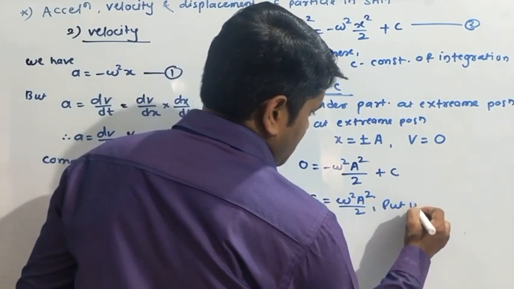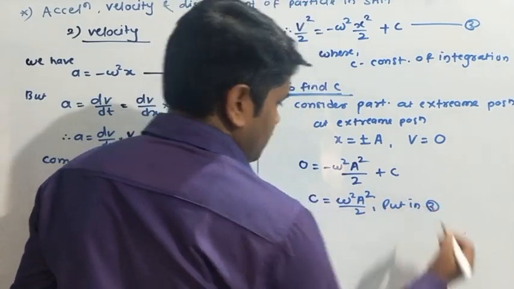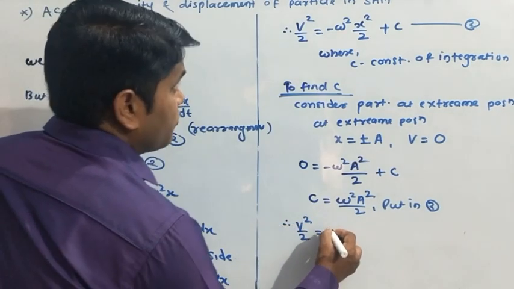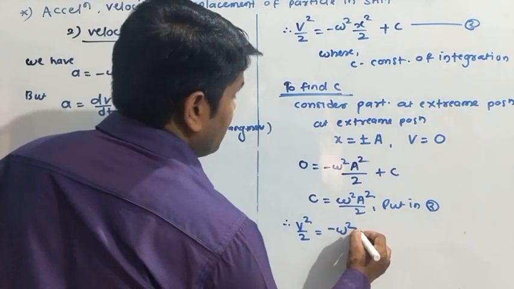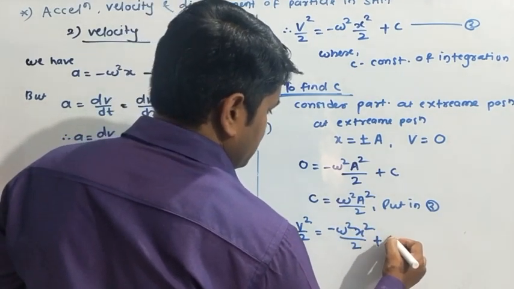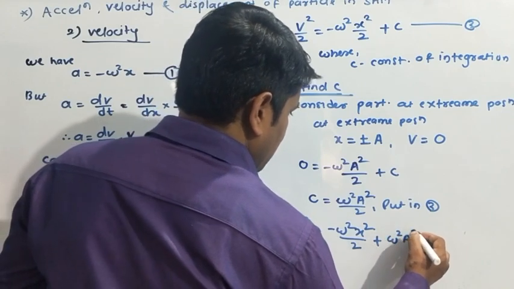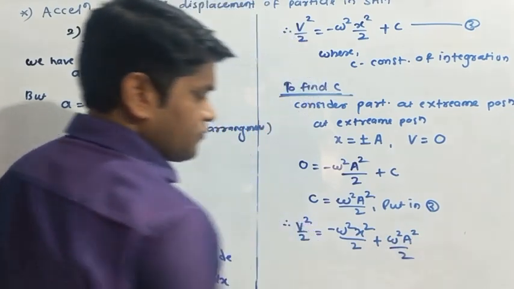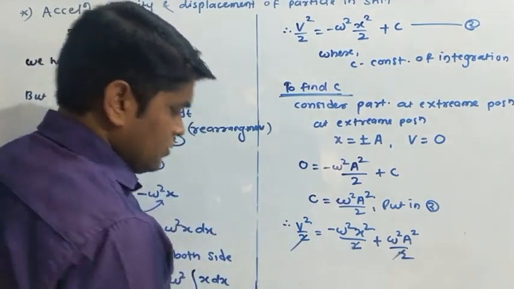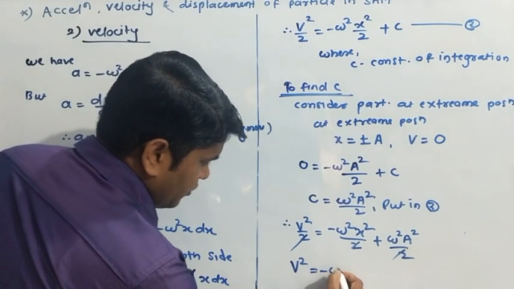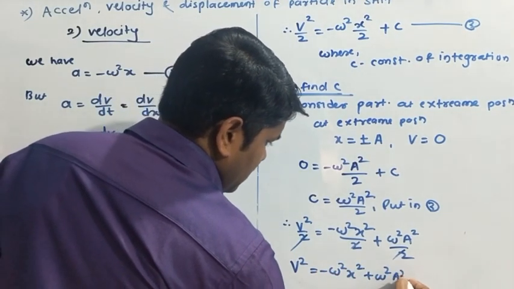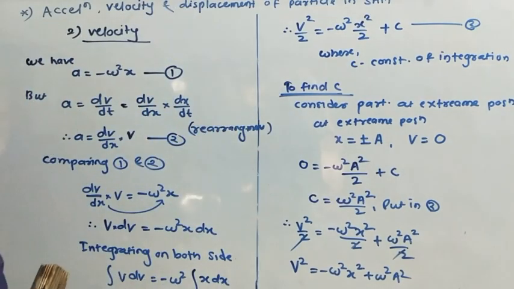Putting that in equation 3, we get v square upon 2 equal to minus omega square x square upon 2 plus omega square a square upon 2. Taking 2 common and cancelling, we get v square is equal to minus omega square x square plus omega square a square. Okay, understood?